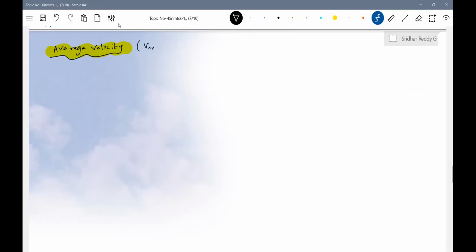The symbol we typically use is like this, with a bar, to show that it's a vector quantity. Average velocity is defined as displacement by time taken.